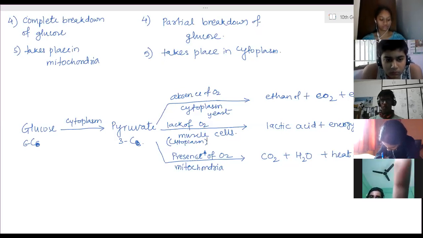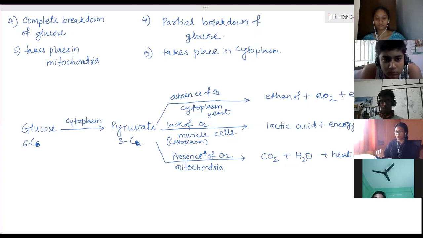Clear? But in normal cases, when a person is not doing any heavy exercise, he is normally walking, normally sitting, when you are not using much muscle, the normal respiration is going on. So the muscle cells behave as per the other cells. They are producing carbon dioxide, water, and heat energy. Clear? Now the amount of heat energy is stored in the ATP molecules.